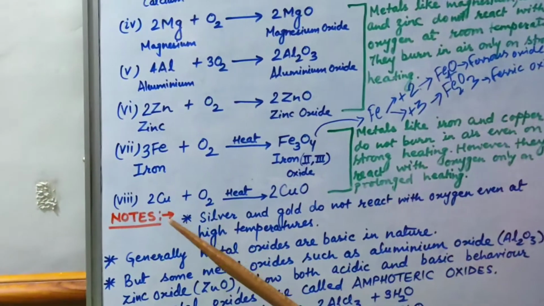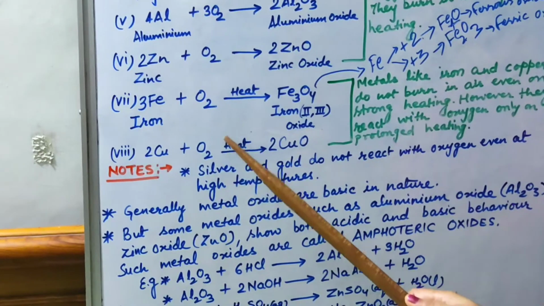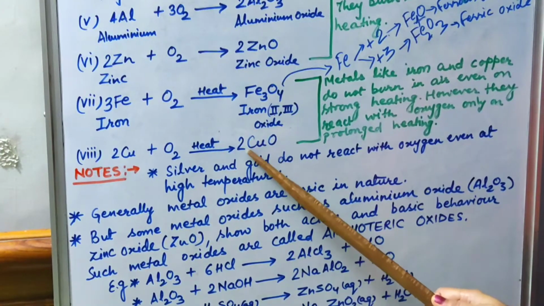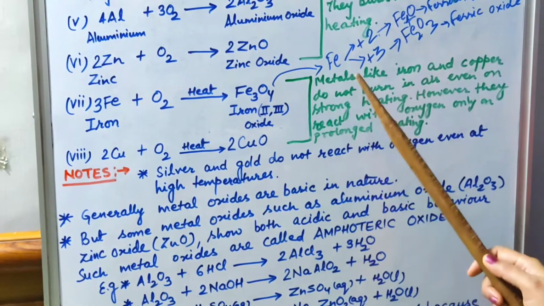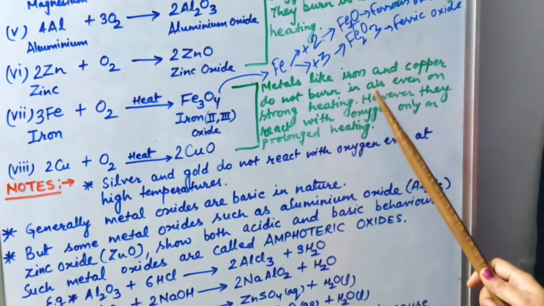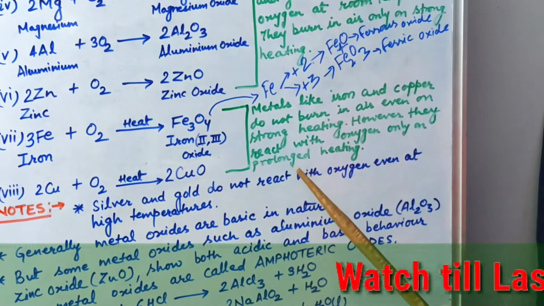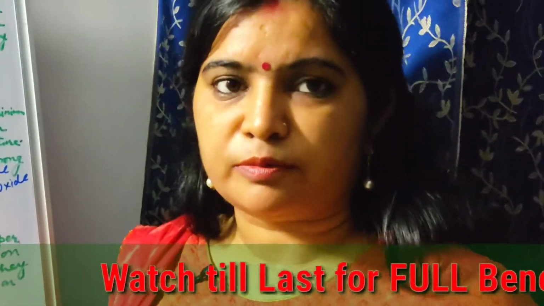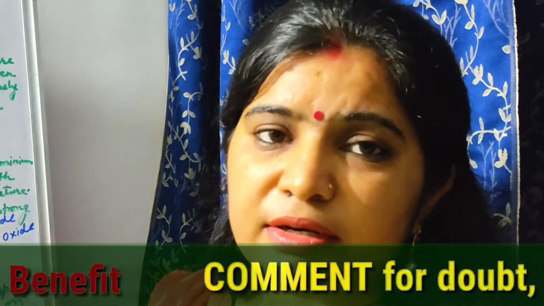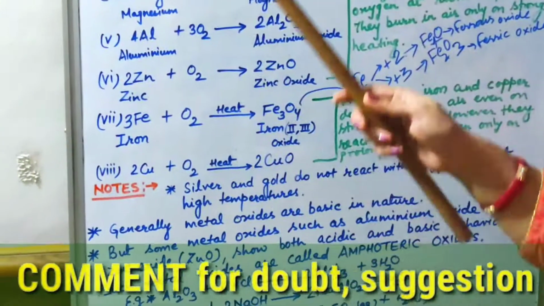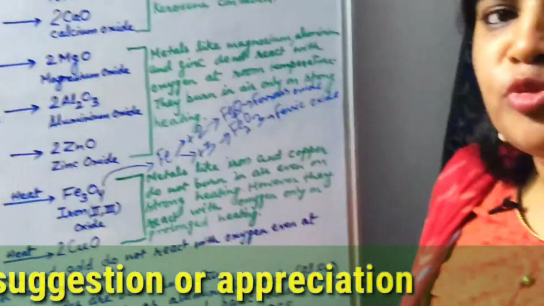Similarly, copper also has a tendency to react with oxygen only when it is heated strongly. It will form copper oxide. I have written here in brackets: metals like iron and copper do not burn in air even on strong heating. However, they react with oxygen only on prolonged heating. For a long period of time, when you heat them, they form their oxides. Children, I hope you have understood how they form oxides, with different modes and different tendencies.